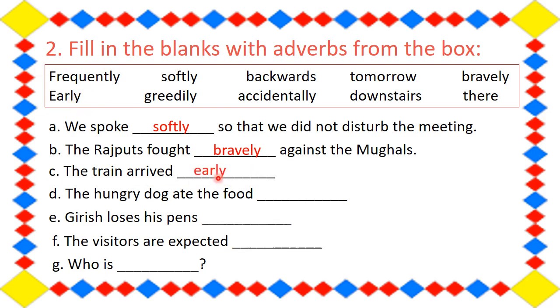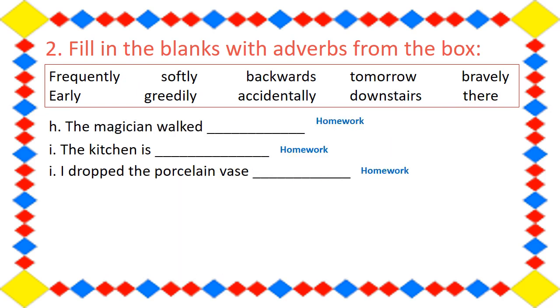So it is here. The train arrived early. Next, D. The hungry dog ate the food dash, that is greedily. Next, E. Girish loses his pen dash. So it will be what? It will be frequently. F. The visitors are expected dash. So it will be tomorrow. Then who is dash? So it will be who is there. Now the next 3 are for homework.